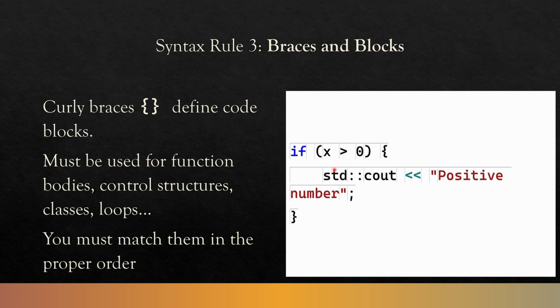You also must match them in the proper order. It's really common to have multiple curly braces and multiple things that need curly braces. You have to pay attention to which one's referring to which. The order is how you can tell. You have this beginning, opening curly brace. The very next closing curly brace is matched to that one. If we had another conditional above here, or a method, or a function, the order is how you know which one's which.